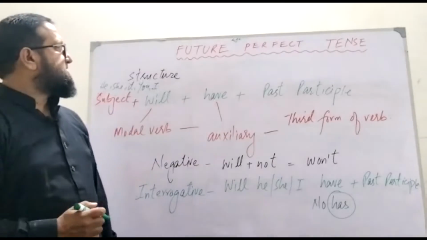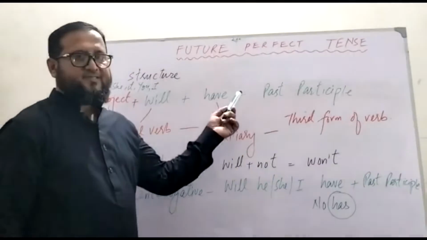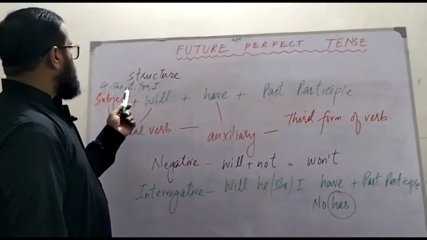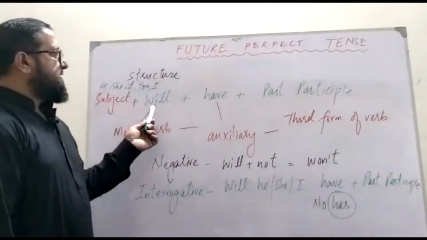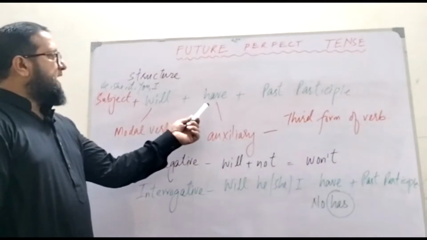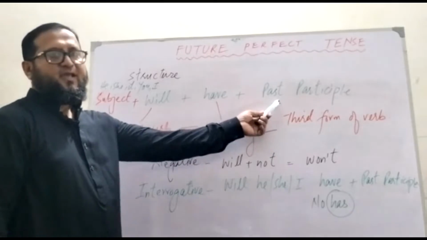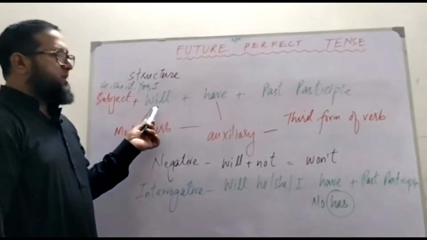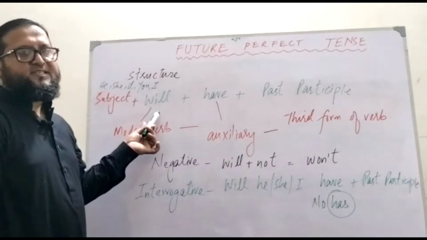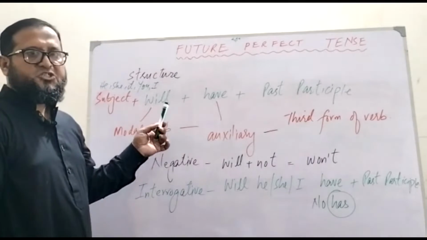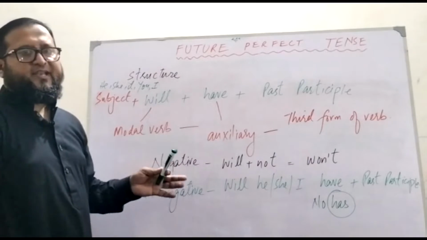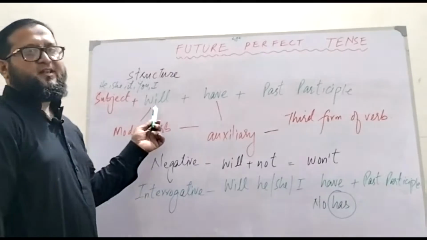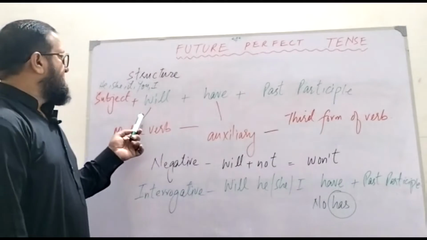So now let's see the structure of future perfect tense. Structure is so simple: subject, will, have, past participle. As I have already told you, only make use of will with every subject. I, we, he, she, it, they, any name. With everyone you can put will, it is sufficient, no mistake.